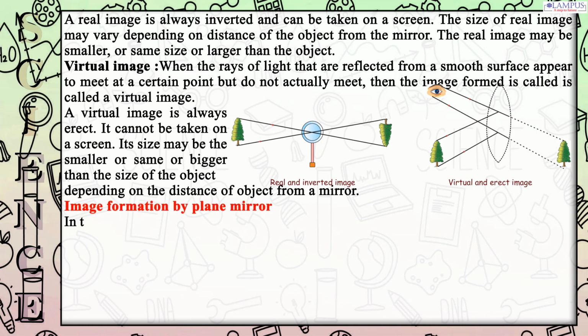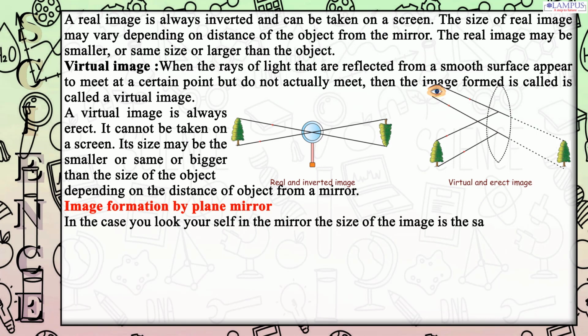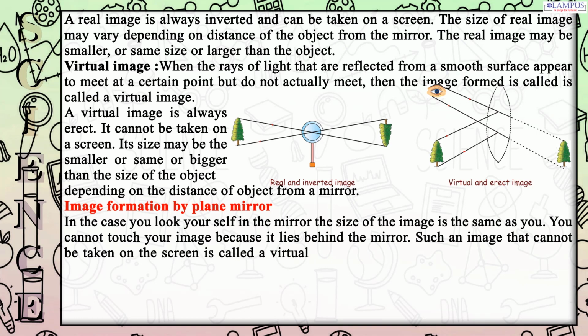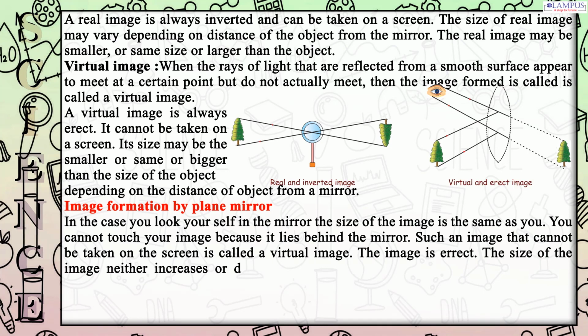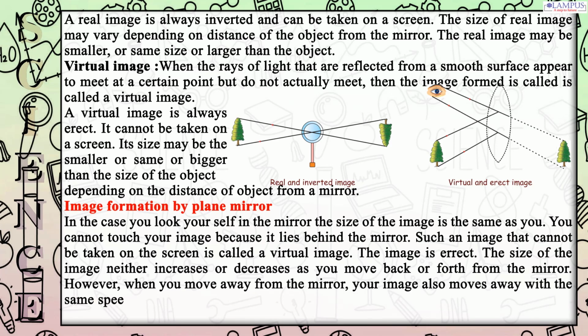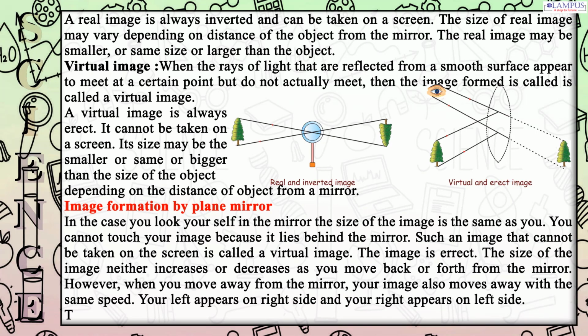Image formation by a plane mirror. When you look at yourself in the mirror, the size of the image is the same as you. You cannot touch your image because it lies behind the mirror. Such an image that cannot be taken on the screen is called a virtual image. The image is erect. The size of the image neither increases nor decreases as you move back or forth from the mirror. However, when you move away from the mirror, your image also moves away with the same speed. Your left appears on the right side and your right appears on the left side.